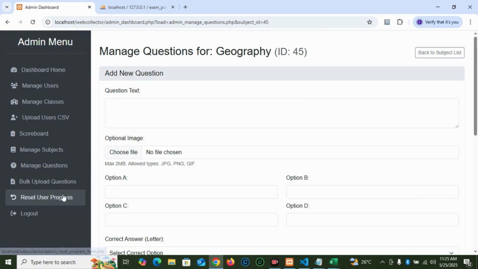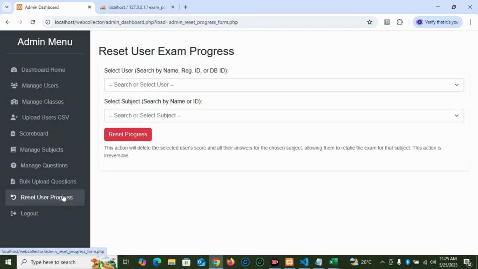if you look at the reset progress, the reset progress is a very, very essential menu, because there are some cases where students might need a second chance, or there might have been a technical issue. So reset user progress allows an admin to reset a student's attempt for a specific subject, allowing them to retake the exam. This is a controlled process, and it's logged for accountability.